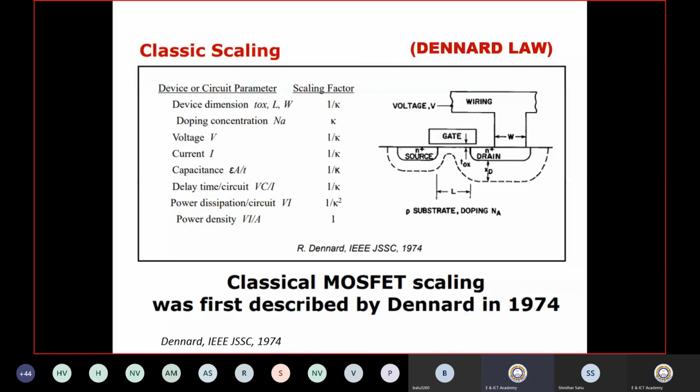Suppose we are making 1 lakh transistors for making one chip. So in the next technology, again 1 lakh transistors can be prepared with less area. How much less area? 50% area. This was predicted at the time of Moore, who predicted Moore's law. That's why we consider it a law, Moore's law, because the companies working in those areas like Intel, Samsung followed the prediction by Moore.